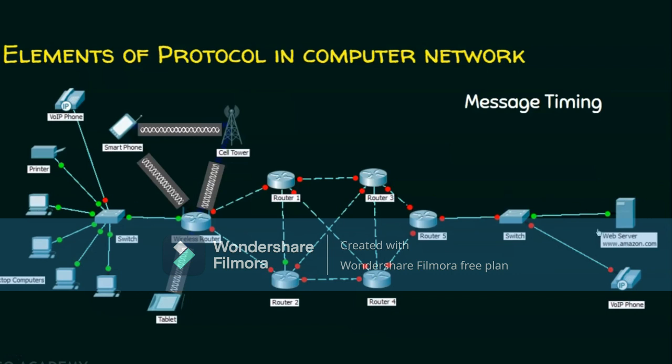It means if this guy can handle 10 data packets at a time, that information will be sent to the sender. So this sender will start sending 10 packets at a time. This is very important and this is what we call flow control. And protocols are going to do this flow control.